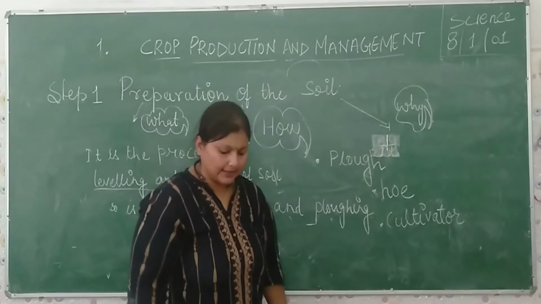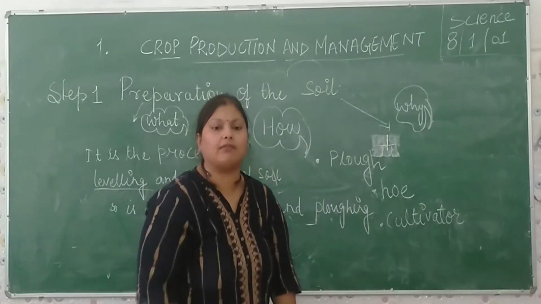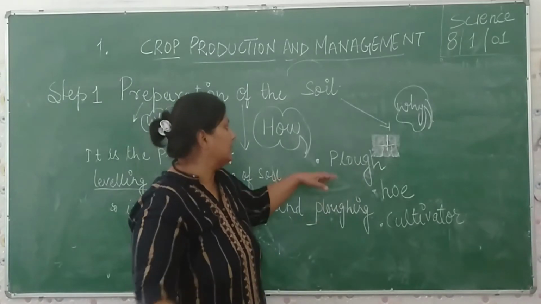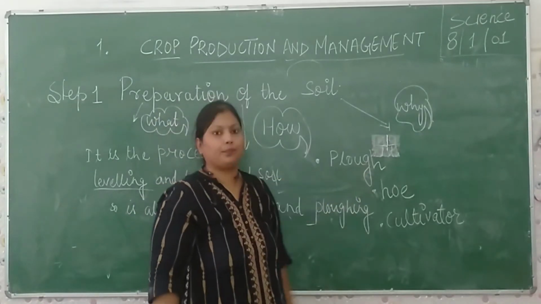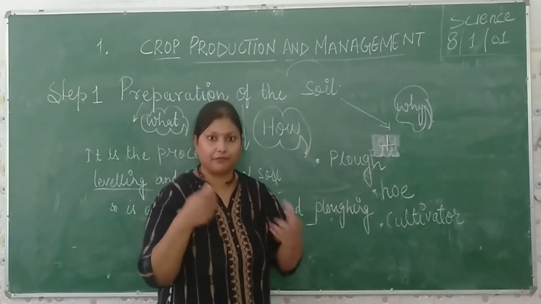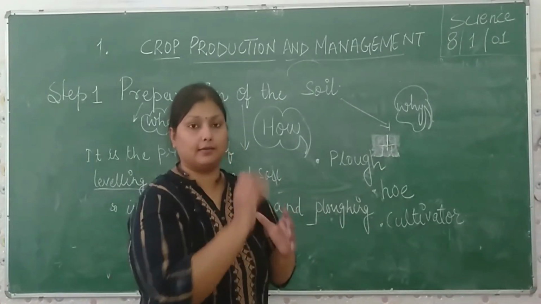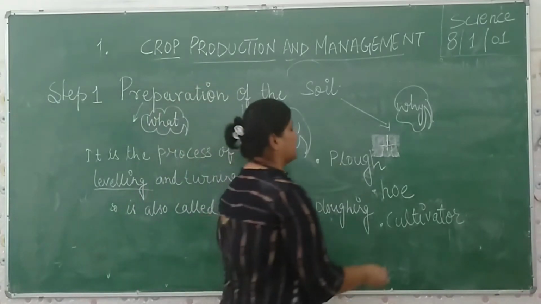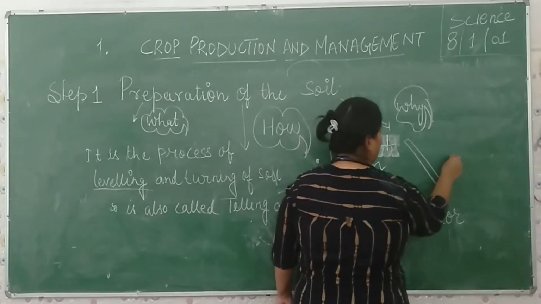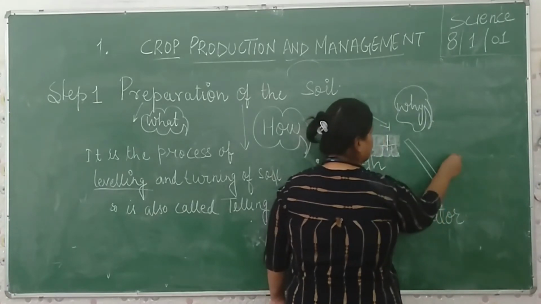Plow is a traditional method which was used by our ancestors. This is also called fawda in Hindi, also called hull. It looks like this, one wooden like this.